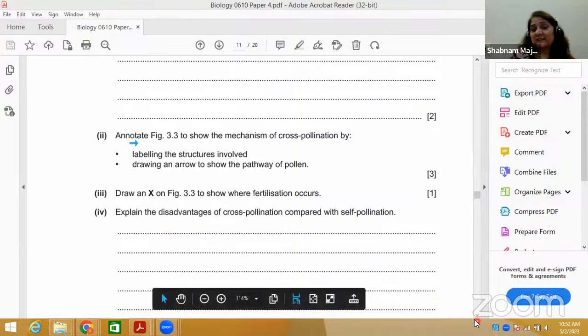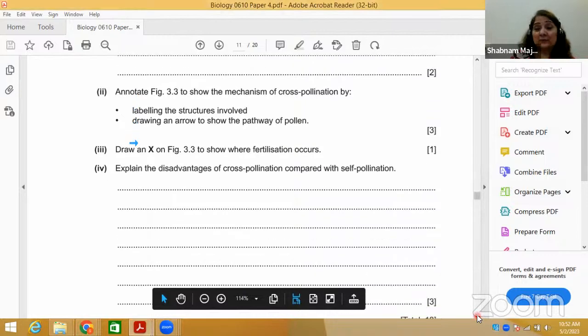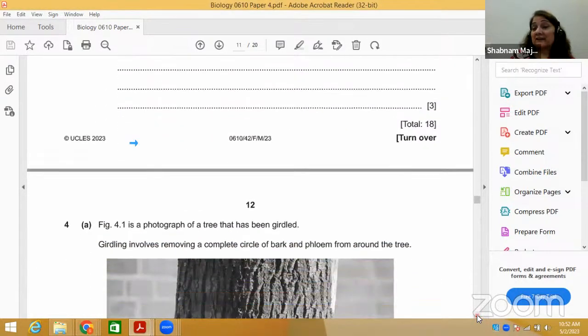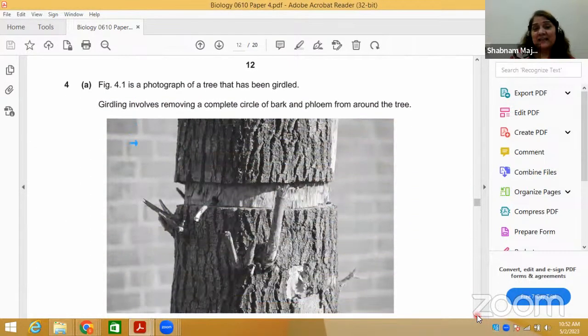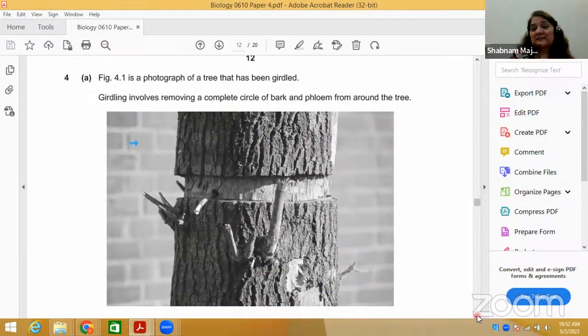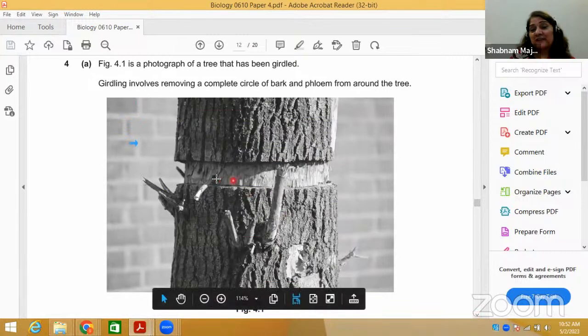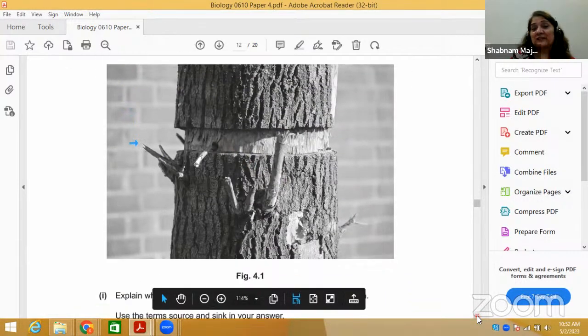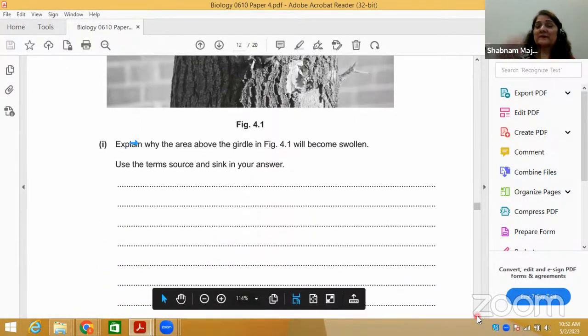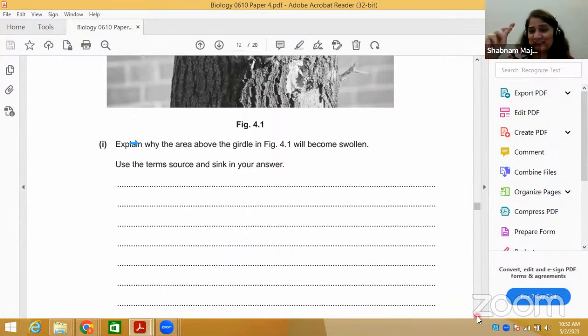Explain the disadvantages of cross pollination compared with self. तो आपने अगर cross और self के किए हुए हैं तो they both have their advantages as well as disadvantages. ये कह रहा है कि this is information providing. You know that okay, this is a tree, this is a tree. So he has removed a bark from this tree. Acha, how many of you remember? How many of you remember transport in mammal? Jaldi se transport in mammal.